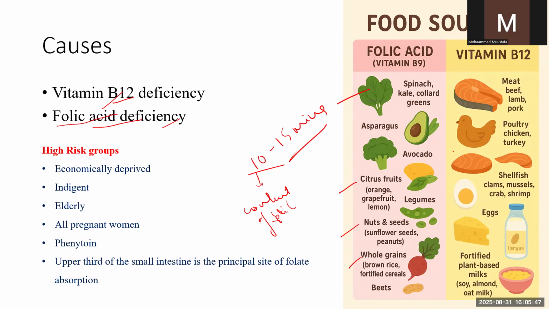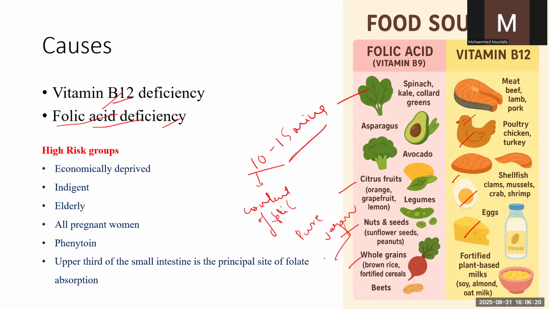Whereas in the case of vitamin B12, the food items have to be cooked before taking. Examples are meat, poultry such as chicken, and then egg, milk and milk products. And one more thing to note here is pure vegan people. Pure vegan means those who do not take milk and milk products either. They are basically vegetarian, but on top of that they do not take milk and milk products. Those people are called pure vegans.